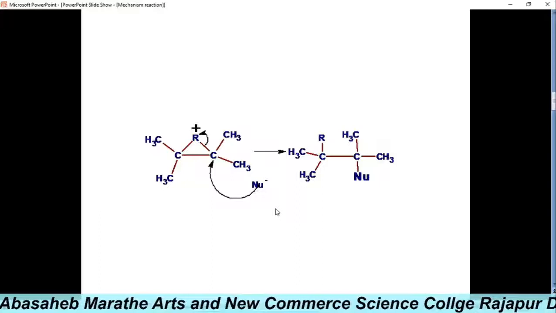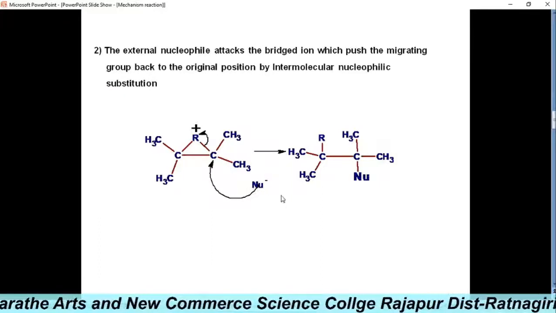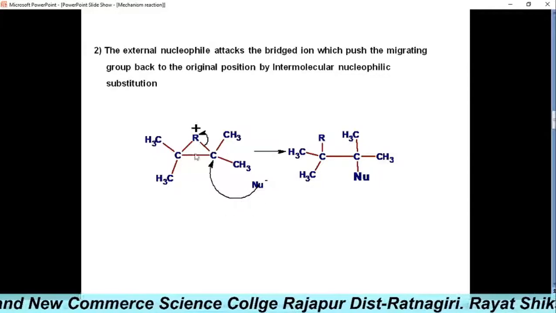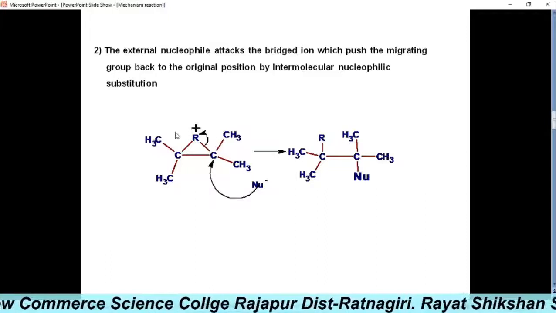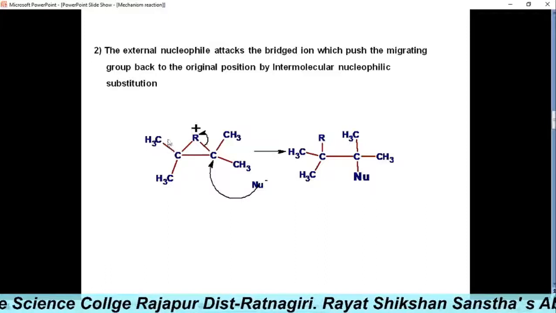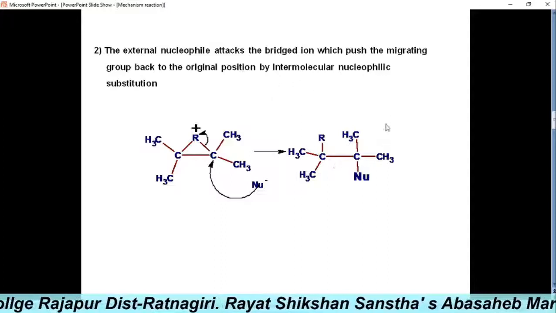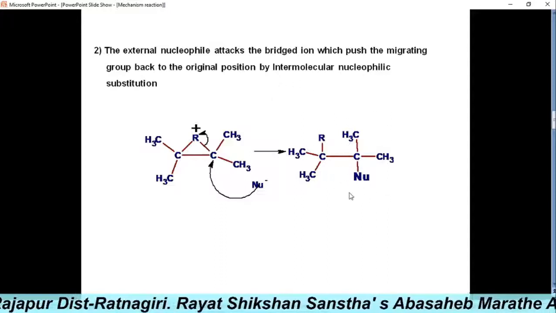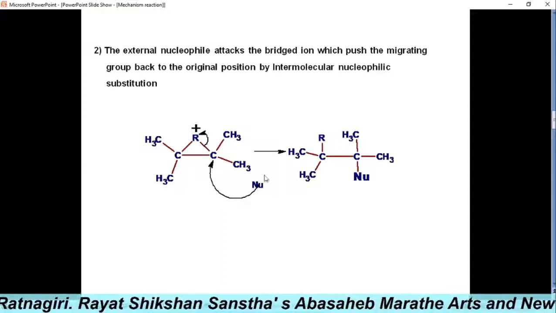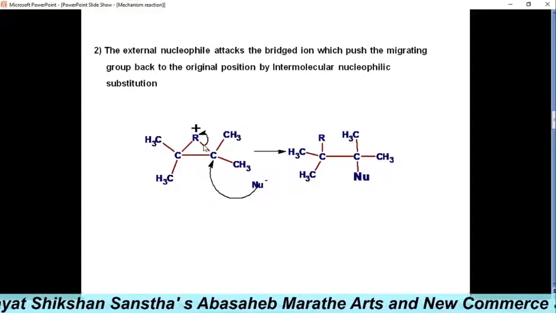Now in the second step, the external nucleophile attacks the bridge ion and pushes the migrating group back to its original position by an intermolecular nucleophilic substitution reaction, because it is another nucleophile attacking this molecule.